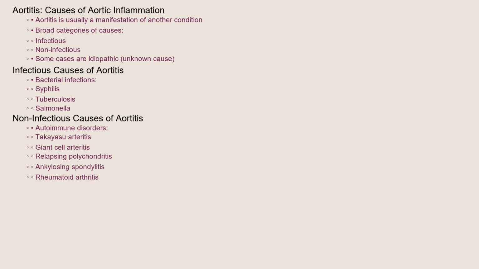So, what causes this inflammatory storm in the aorta? Aortitis is rarely a disease on its own. More often, it's a manifestation of another underlying condition. We can broadly categorize the causes into infectious and non-infectious. Infectious causes include bacterial infections like syphilis, tuberculosis, or even salmonella. Non-infectious causes are typically autoimmune disorders such as Takayasu arteritis, giant cell arteritis, relapsing polychondritis, ankylosing spondylitis, and rheumatoid arthritis. In some cases, the exact cause remains unknown, termed idiopathic aortitis.